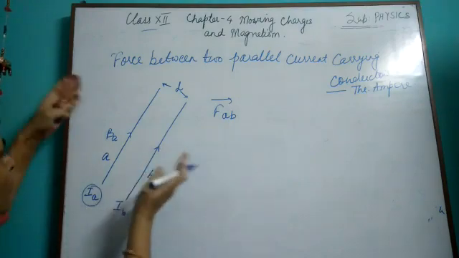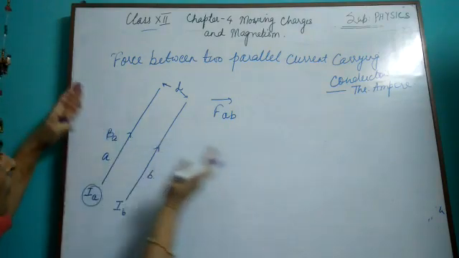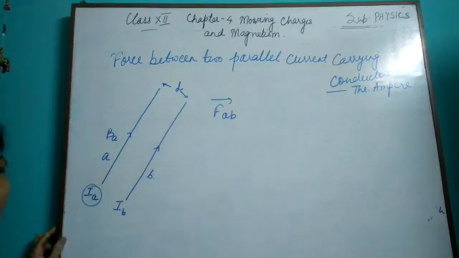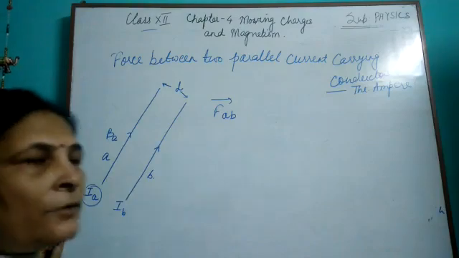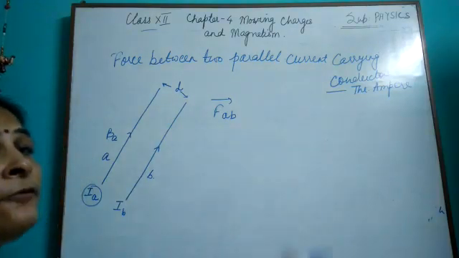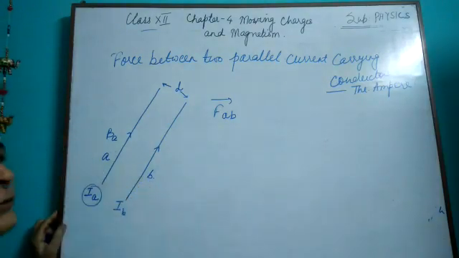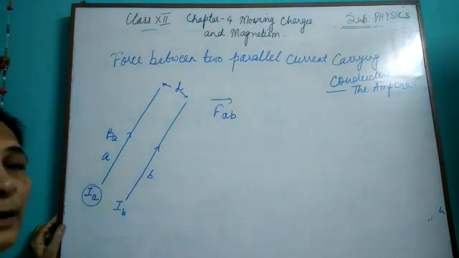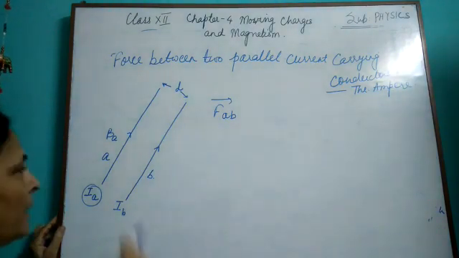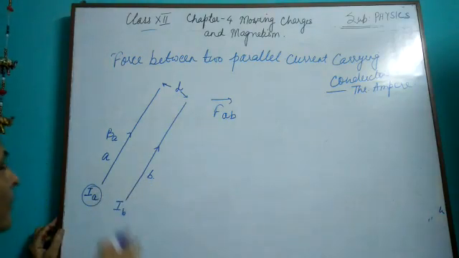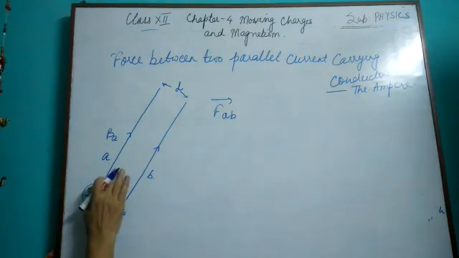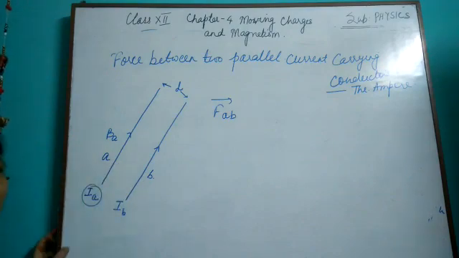Depending upon the strength of current, the field can be up to this much, or up to this much. We'll consider that this second conductor is in the field of the first one. Then only there will be a force experienced by a conductor. Otherwise this is not going to feel any force.